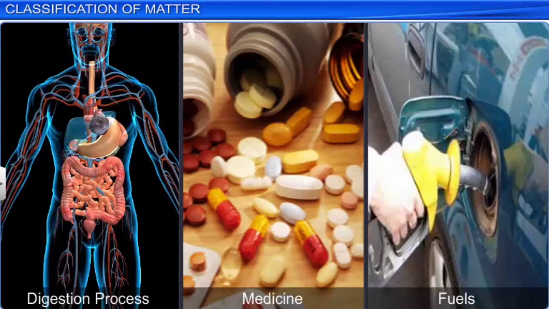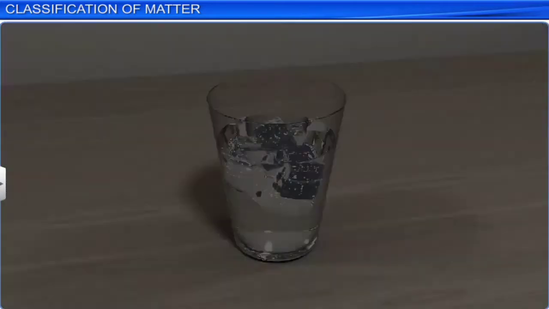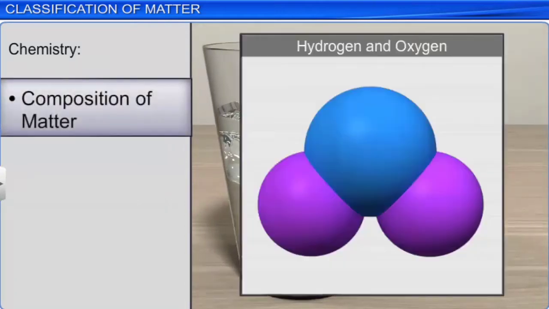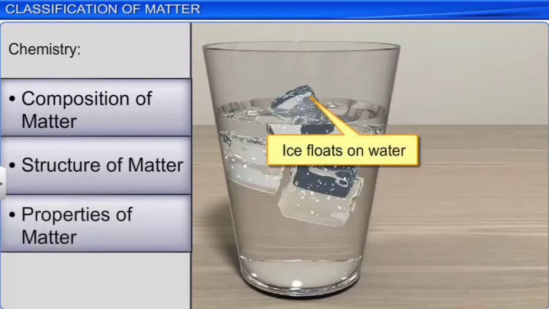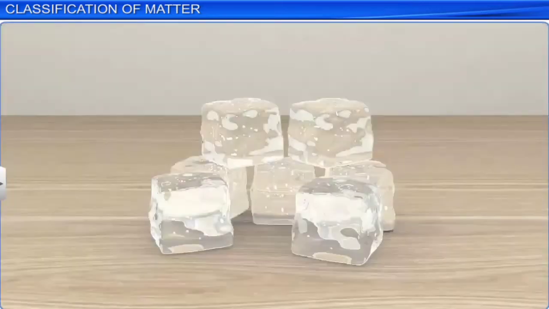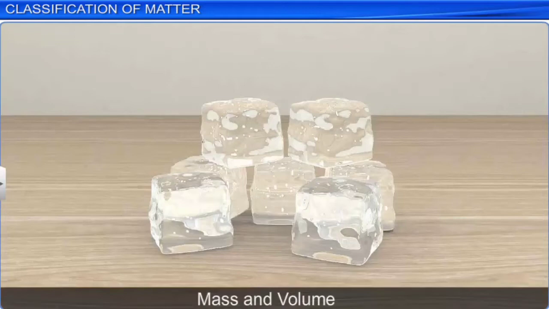Have you ever wondered how the food in our body converts into energy? How medicines cure illnesses? Or how fuels help in driving vehicles? The answer to all these and similar questions is a single word: chemistry. Chemistry is the branch of science that deals with the study of the composition, structure, properties of matter, and changes that matter undergoes. What is matter? Anything that has mass and occupies space is known as matter.